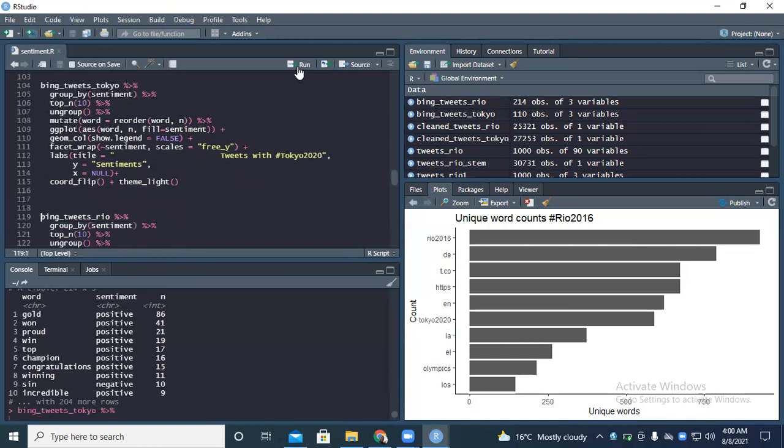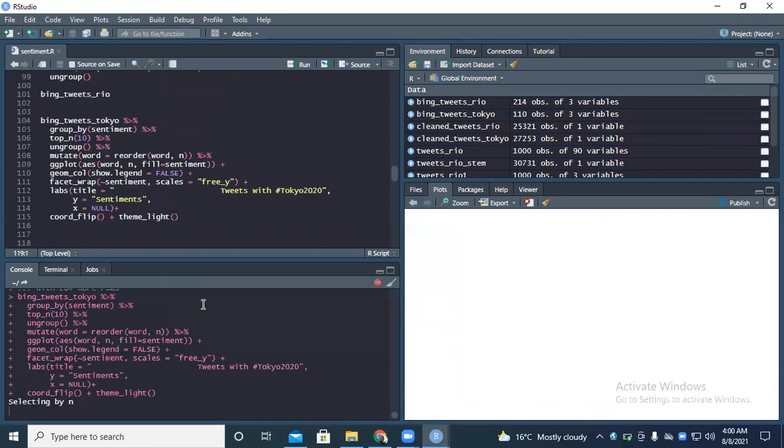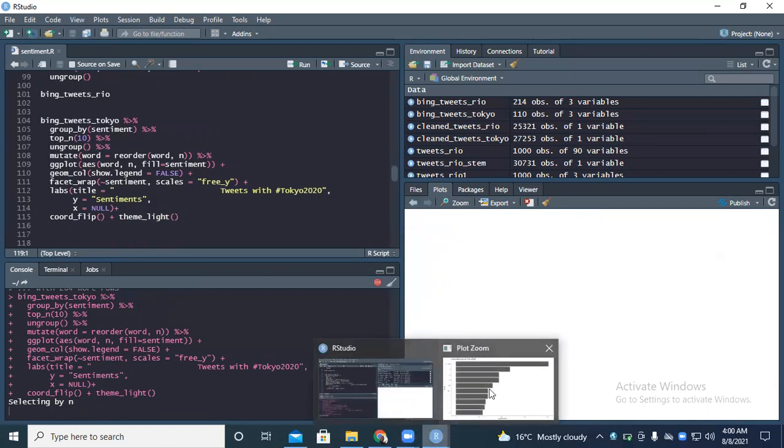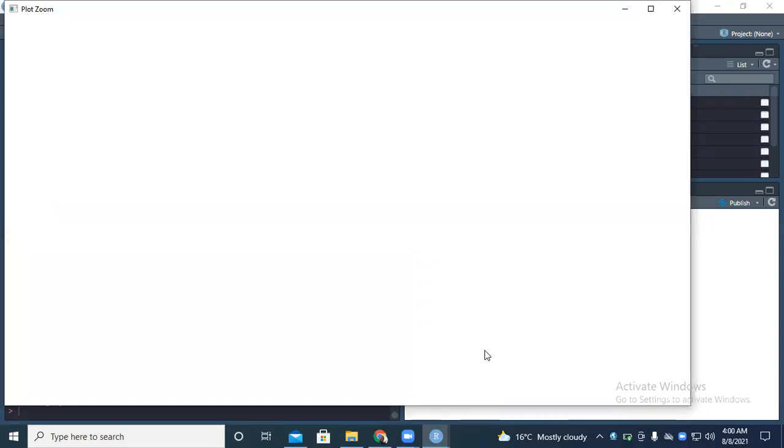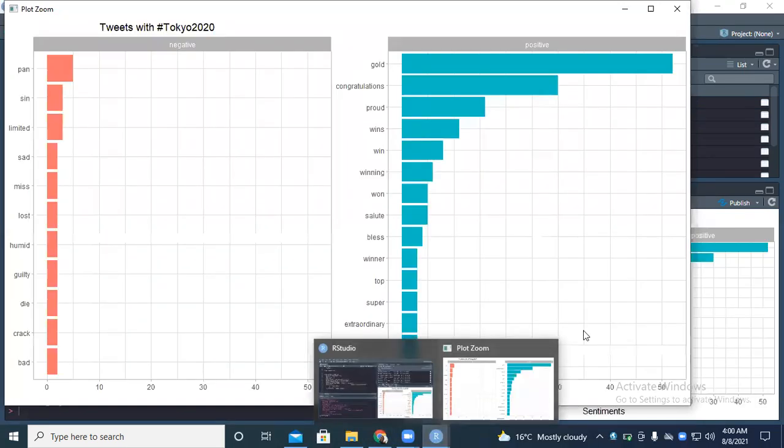So let's see. That was Tokyo. Let's see its graph compared to this time round.